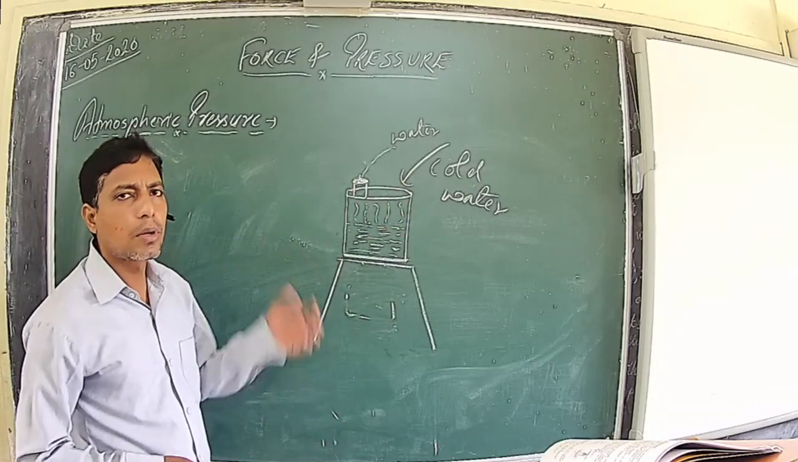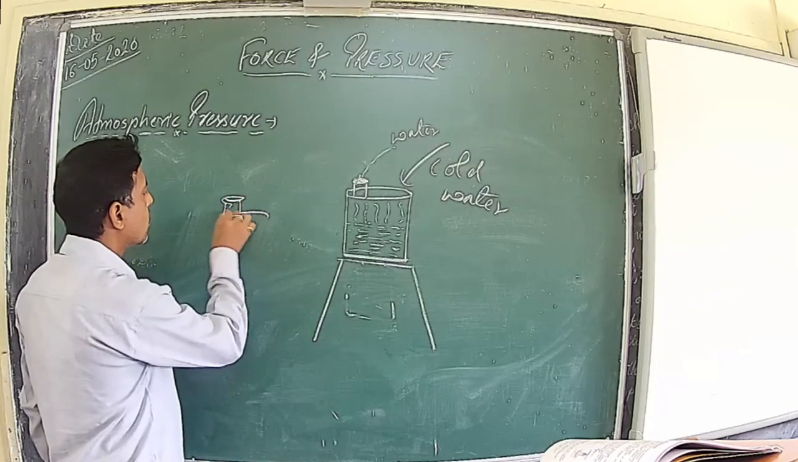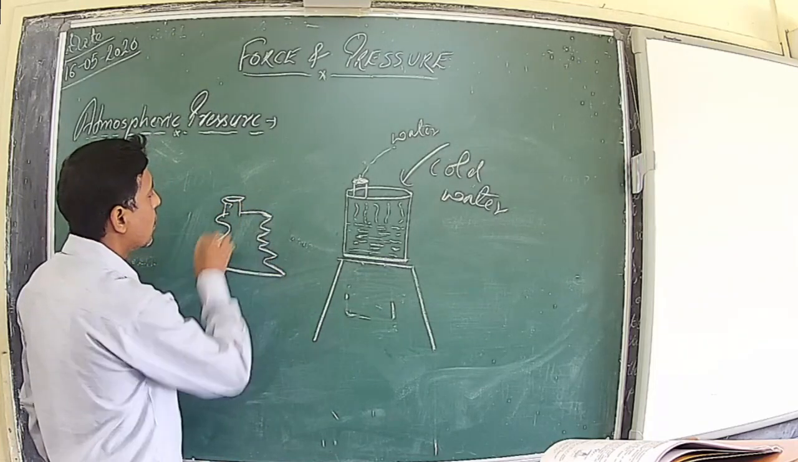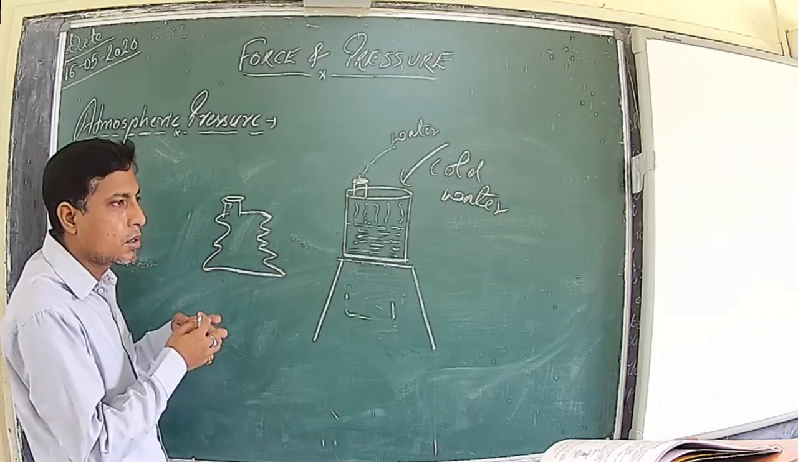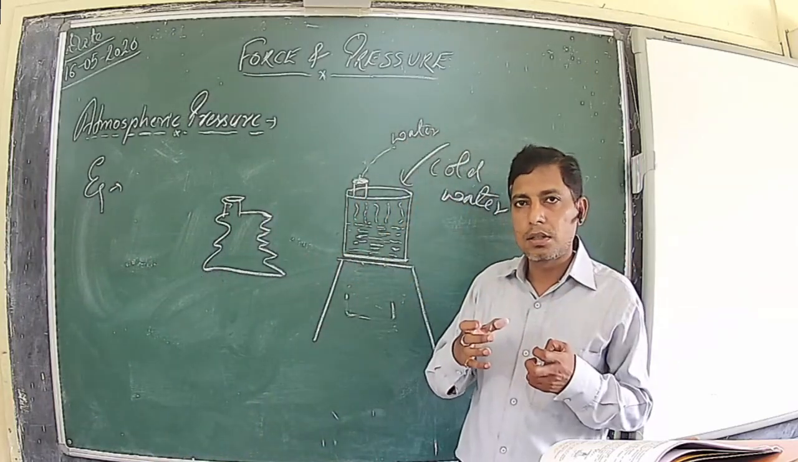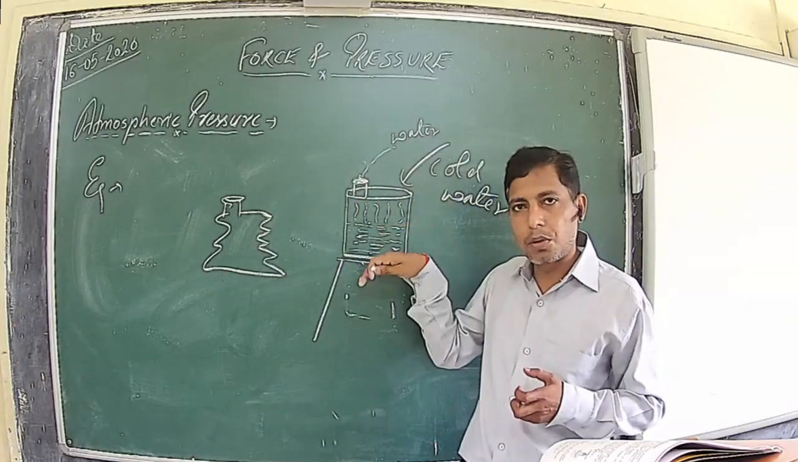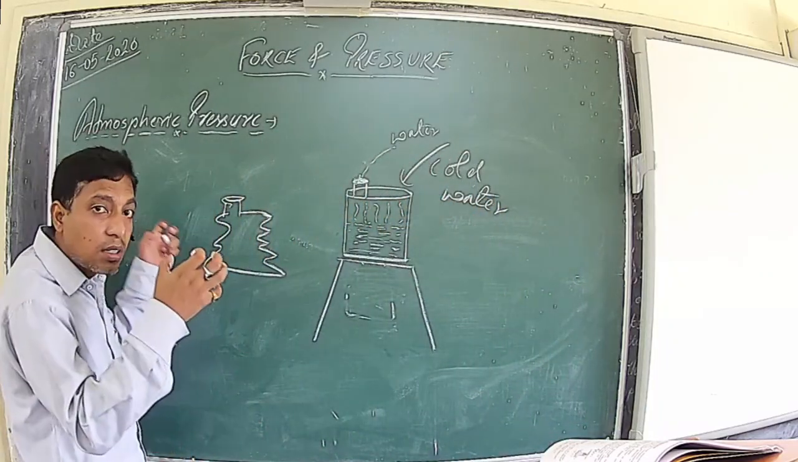Now the moment you pour the cold water, what will happen? You will observe that this tin can gets crushed. The tin can has been crushed. Now what is the reason? We have not applied any force externally. Simply, what have we done? We have poured cold water, and what we observed is that the tin can got crushed.